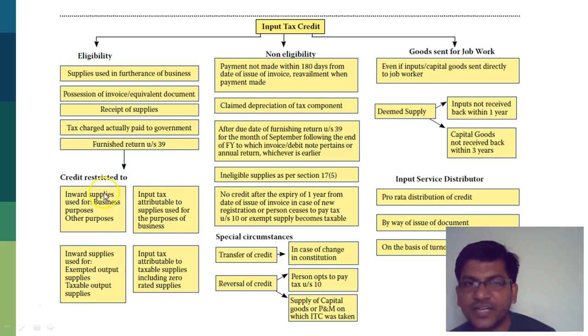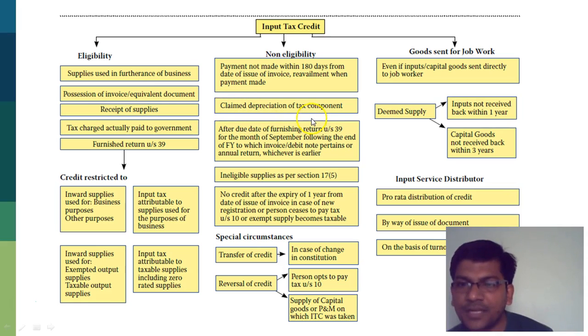What is the credit restricted to? It's inward supply used for business vis-a-vis other businesses. So it will be that normal rule where, let's say if I've got total supplies of 100 and taxable supply is 80, then I can avail only 80% of my input tax credit. It is non-eligible when the payment is not made within 180 days from the date of issue of invoice, and then I can avail it when the payment is actually made.